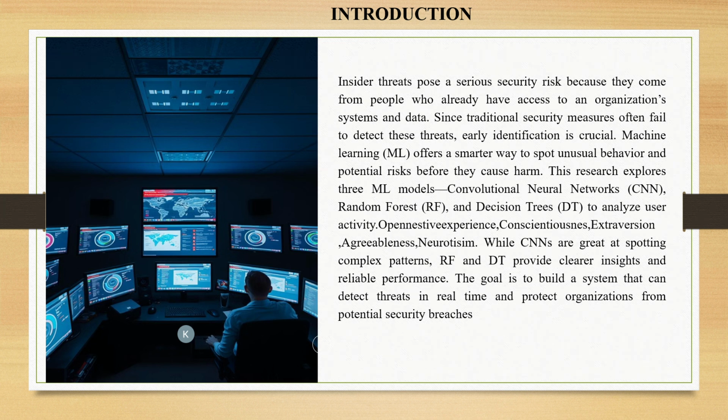We are not using threat security measures here because they are only used for unauthorized access. But here we are dealing with insider threats, which involve authorized access. That's why we are using ML models like convolutional neural network, random forest, and decision tree.